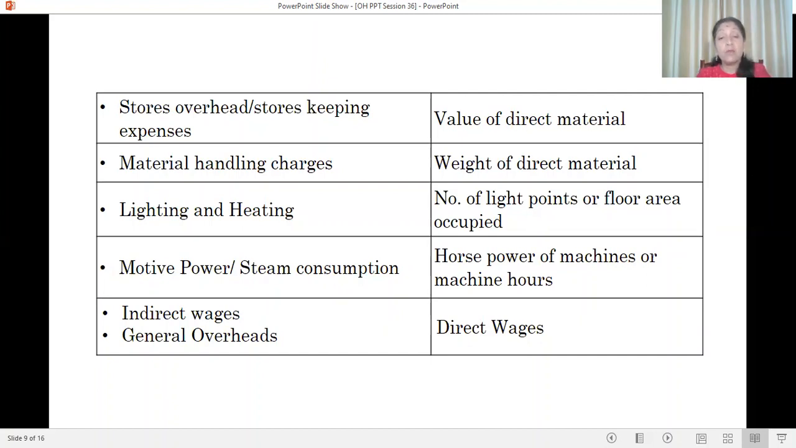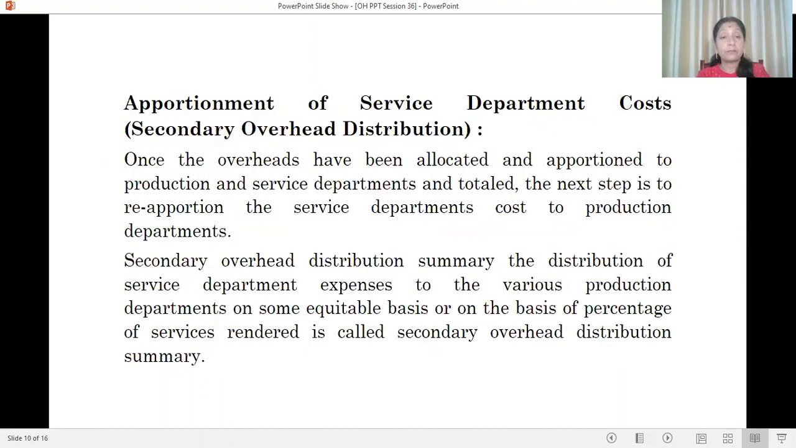Motive power and steam consumption are all apportioned on the basis of horsepower of machines or machine hours worked. Horsepower may be given as HP of machine. Indirect wages and general overheads all come under direct wages, and the apportionment is on the basis of direct wages.